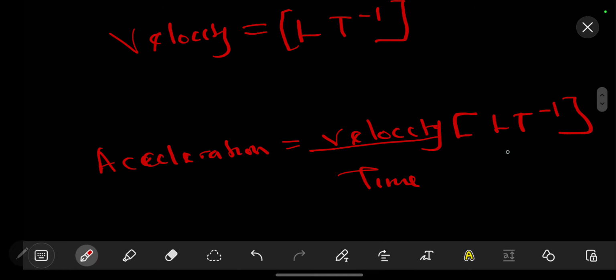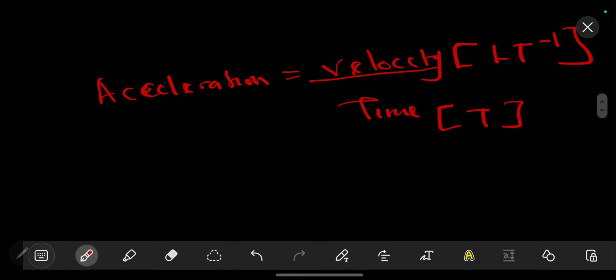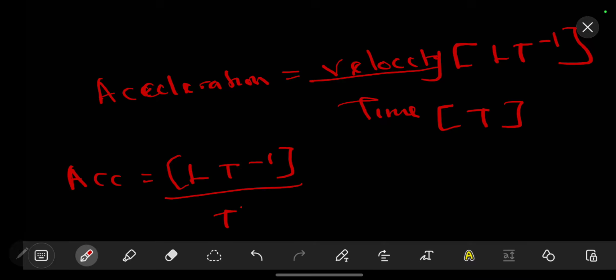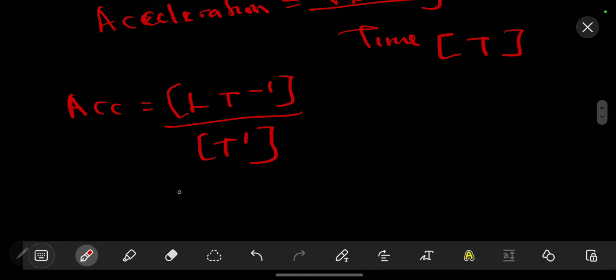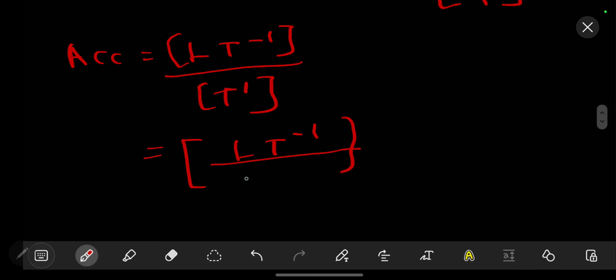Then we have our time, which is just T. So we can define our acceleration to be equal to LT raised to the power negative 1, over T raised to the power 1. So we can combine the brackets: we have LT raised to the power negative 1, over T to the power of 1.